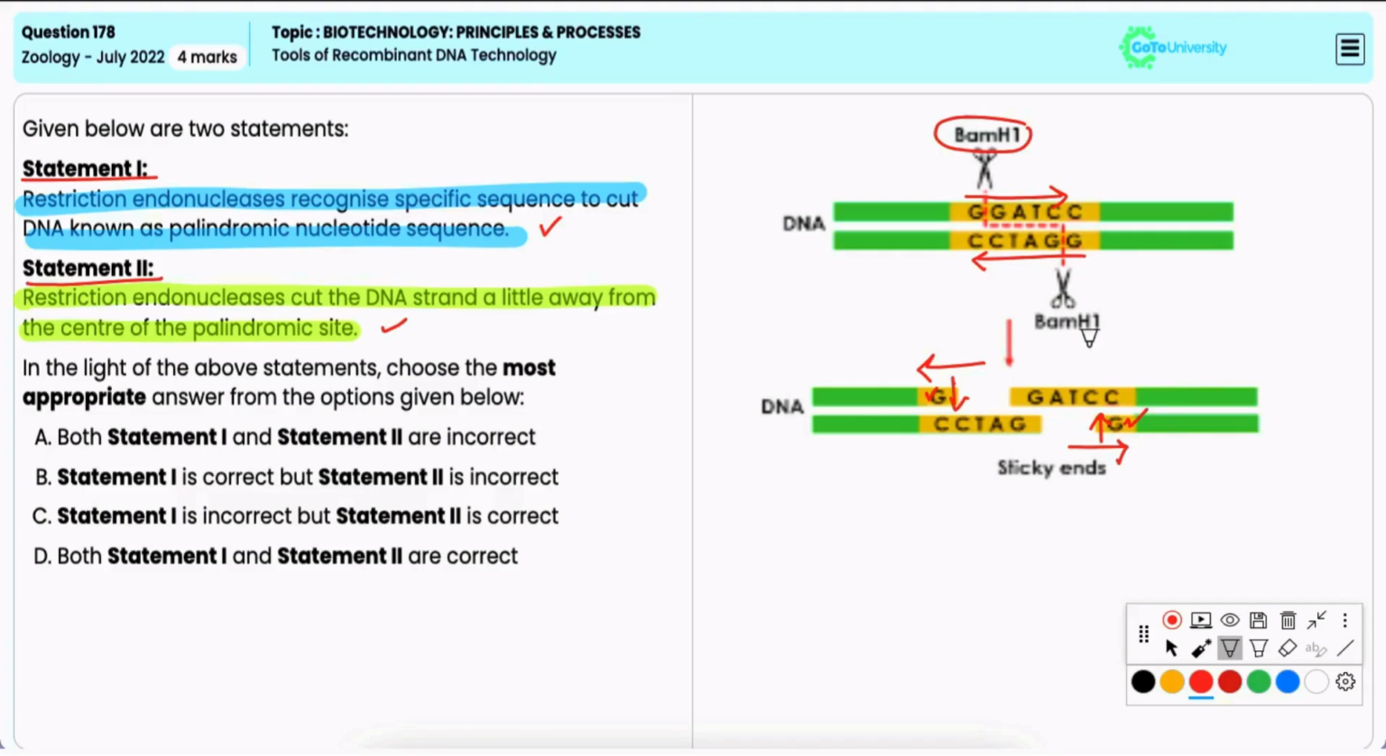Hence, the correct answer is option D. Options A, B, and C are incorrect, as these include incorrect combinations.